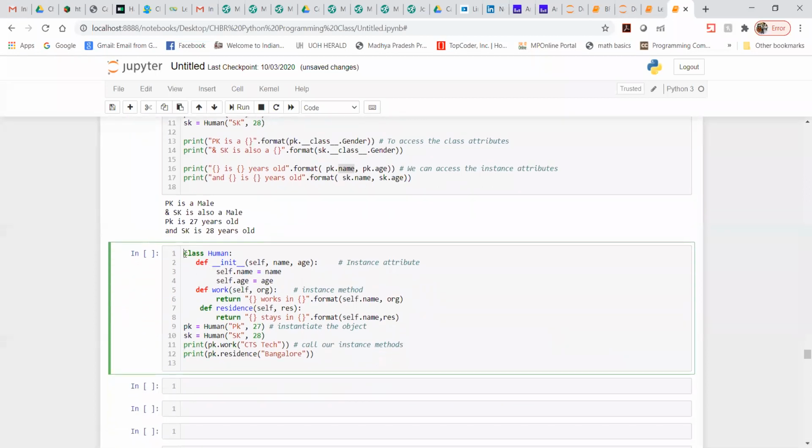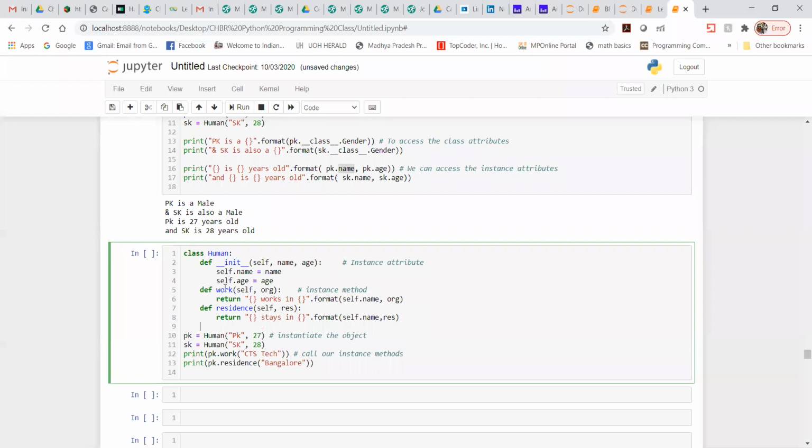Now, this is the class which we used earlier, the same Human class. This is the instance attribute, so you can mention it like this. Now inside that I have tried to use definitions. There are two methods which I am trying to use here. Can somebody ping me and tell me what exactly the two methods are? No one is trying to do that.